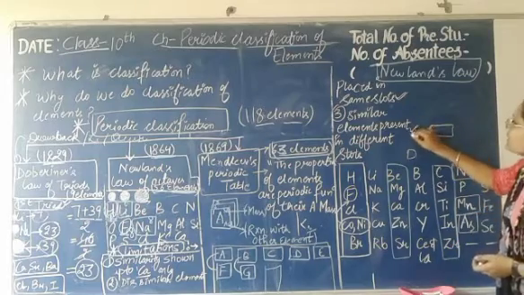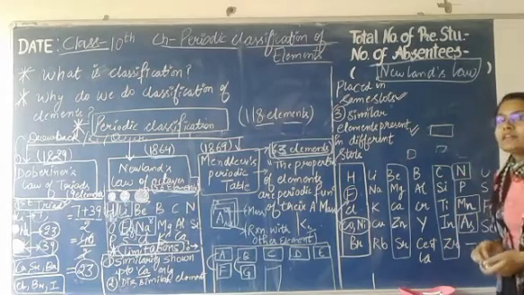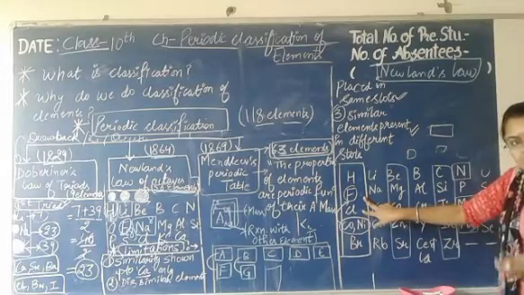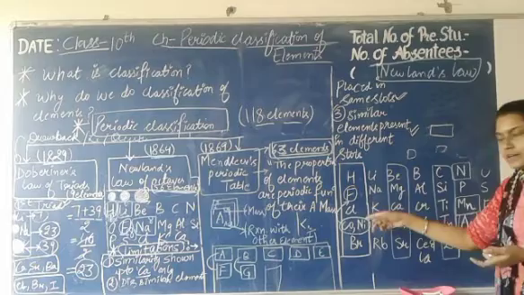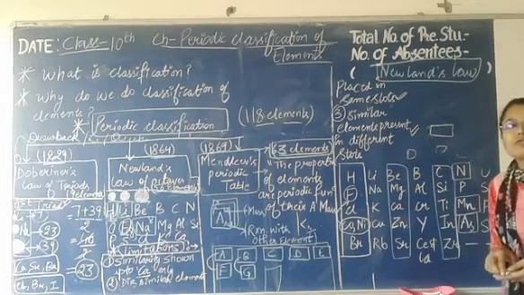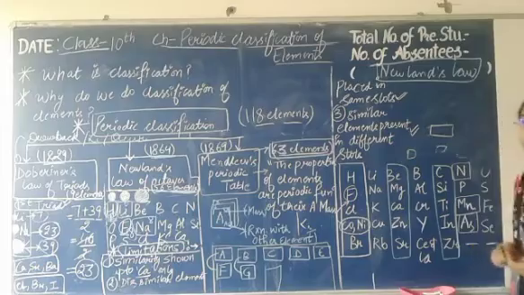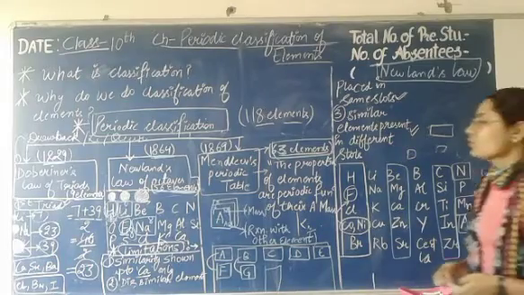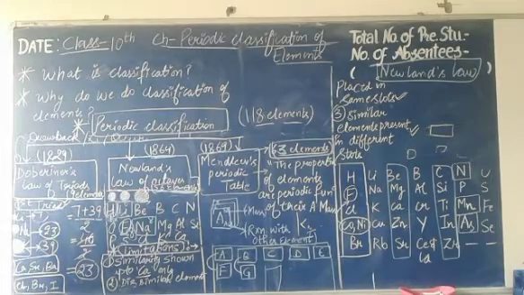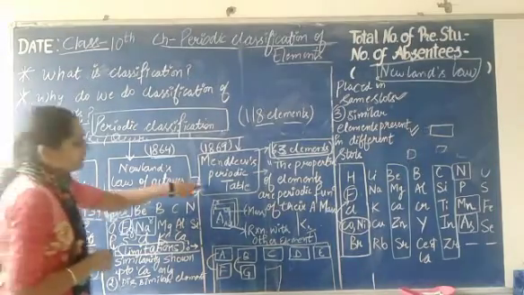The third drawback is that similar elements are present in different slots. Just as dissimilar elements were placed in a single slot, he also arranged similar elements in different slots. So due to these drawbacks, the next law came into existence, which was given by Mendeleev and is known as Mendeleev's periodic table.